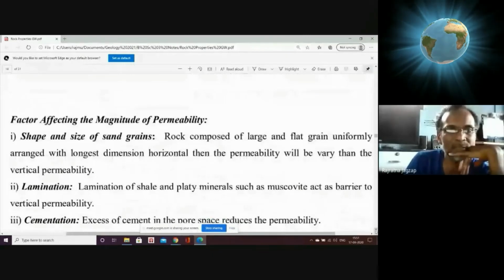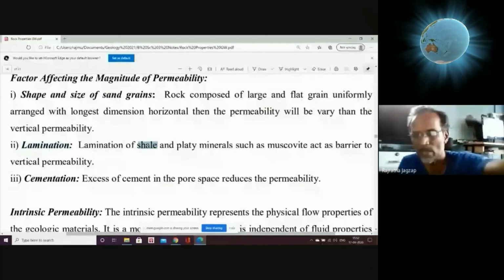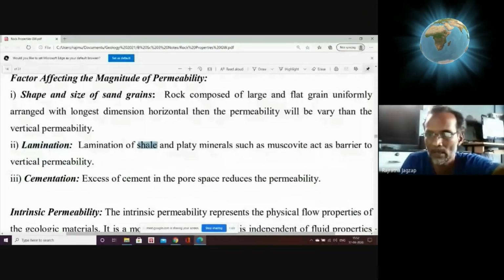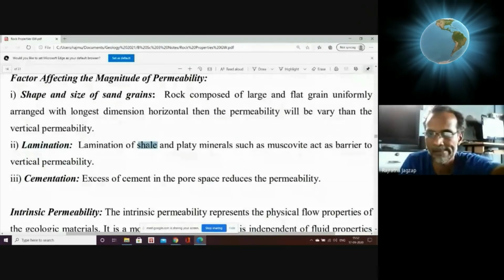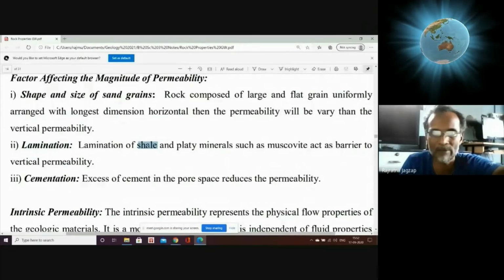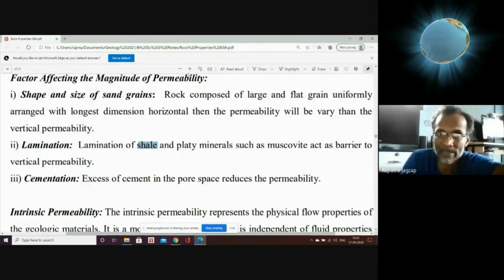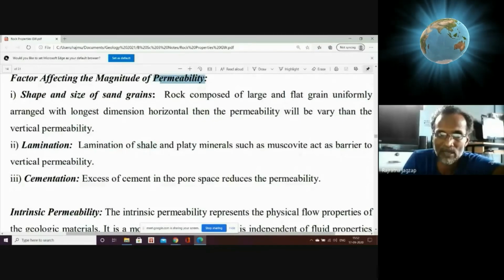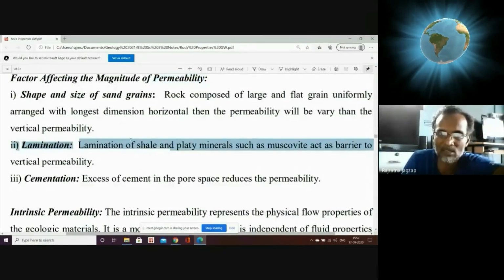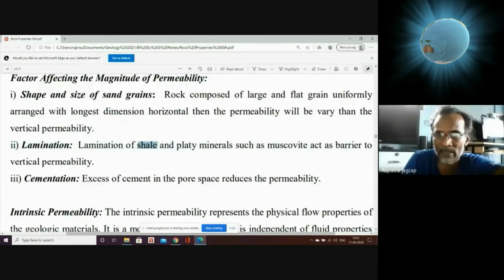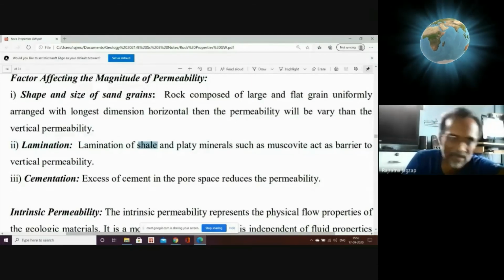Factors affecting the magnitude of permeability: as we have said, shape, size of sand grains and so on. Then lamination, which is layering, related to the sedimentary structure present in shale. Shale is a sedimentary rock which has very fine grained material, as shown in the diagram above. If the rock is fine grained, permeability is less. Lamination is a structure present in shale, which is very fine grained. That means it has less permeability; porosity can be more.